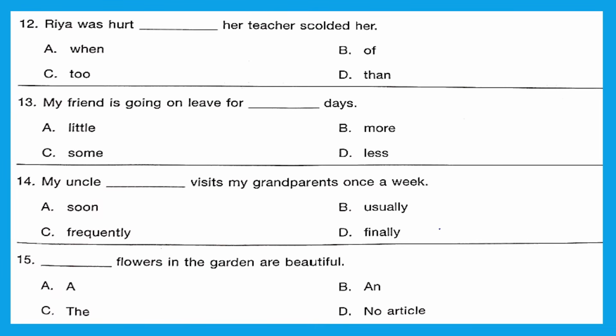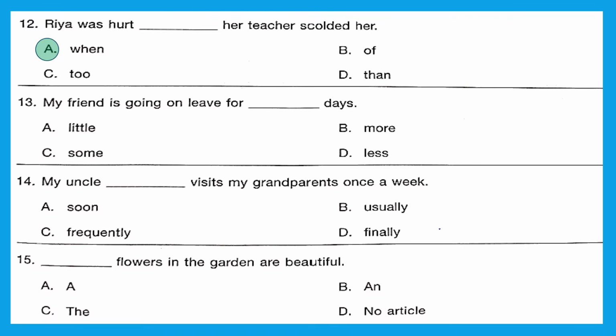Question 12. Ria was hurt dash her teacher scolded her. So it is basically telling that Ria felt hurt after a particular time frame. After an incident happened, right? After her teacher scolded her. So we are going to use here option A, when. Ria was hurt when her teacher scolded her.